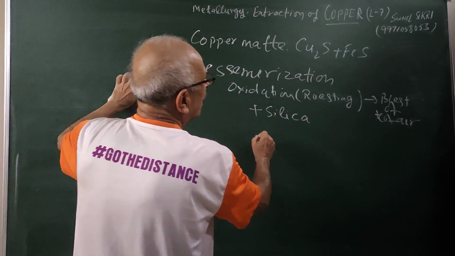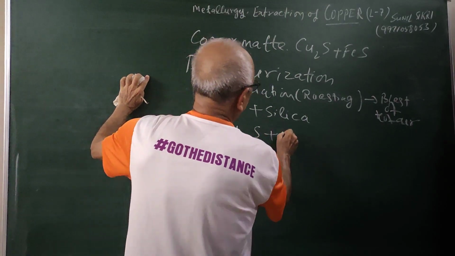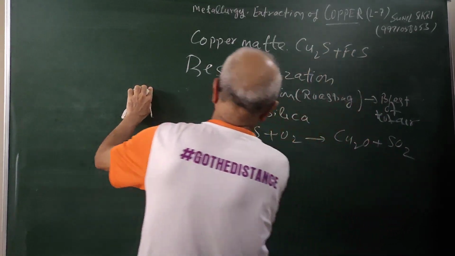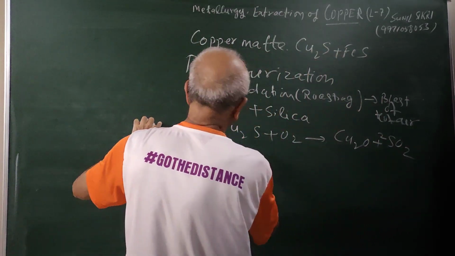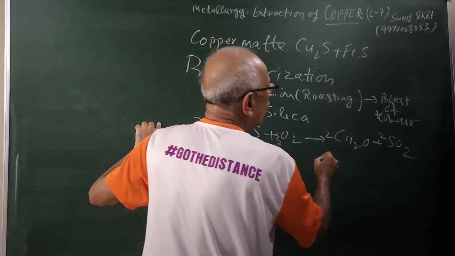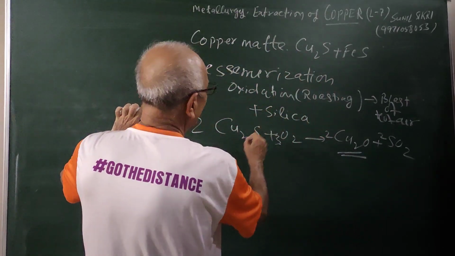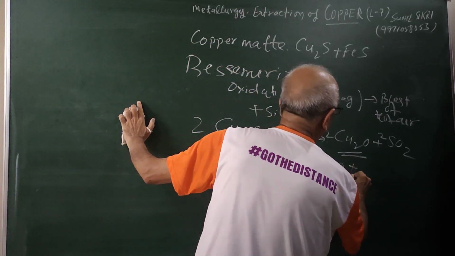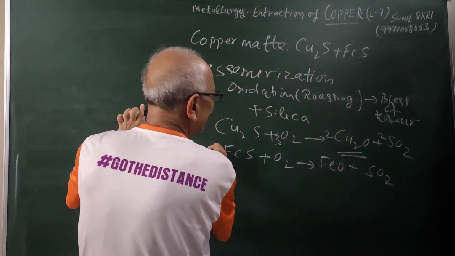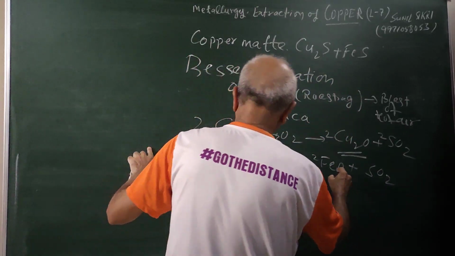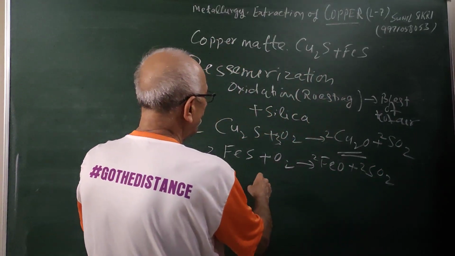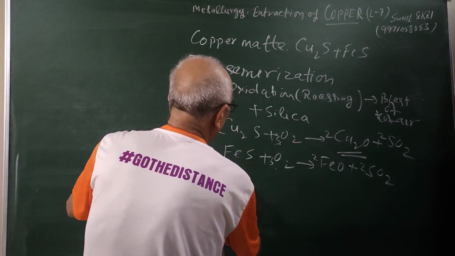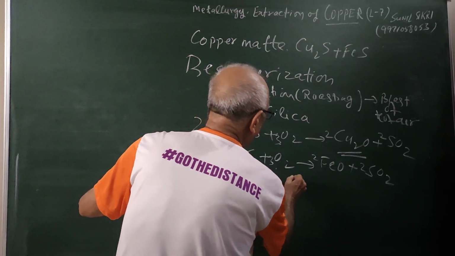What will be the result of this? You will get Cu2S plus O2 will give you what? Cu2O plus SO2. So if I am writing 2SO2, this is 2Cu2O and this is 3O2. So you are getting copper oxide, and what will happen to iron sulfide? This is reacting with oxygen to form FeO plus SO2. So 2FeO, and you are having 2SO2. So oxygen, how many? 3. So you are getting Cu2O, FeO, and you also have Cu2S present.